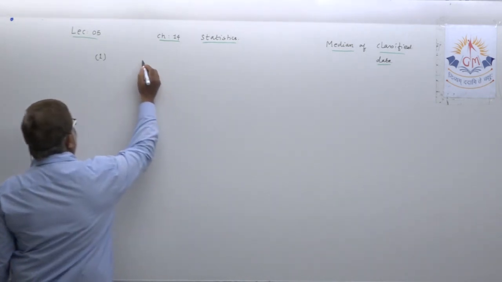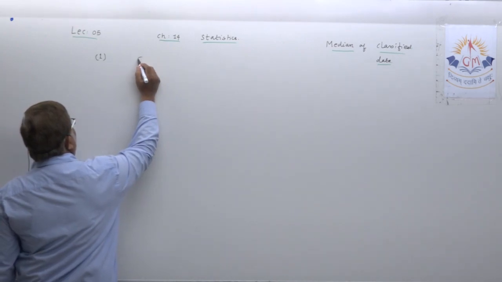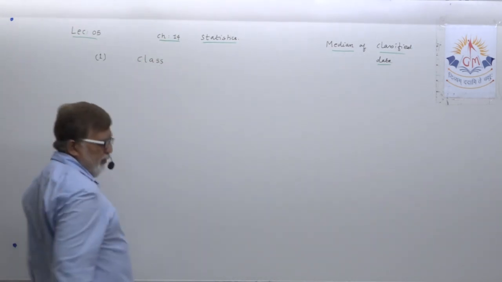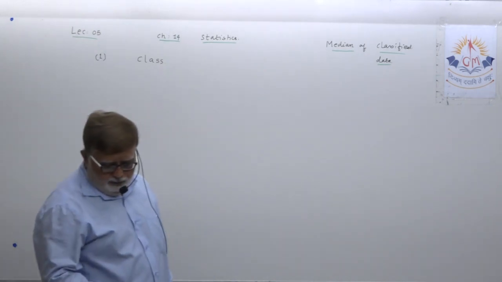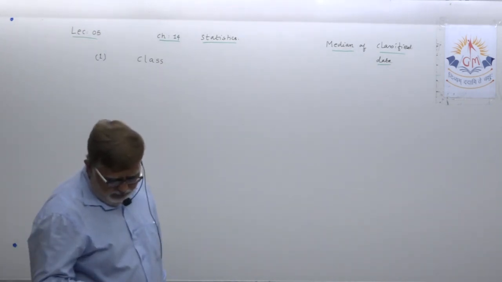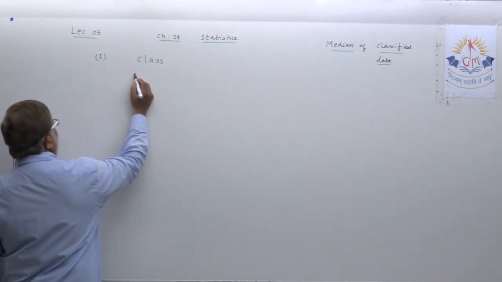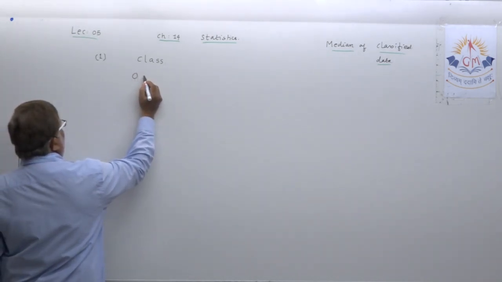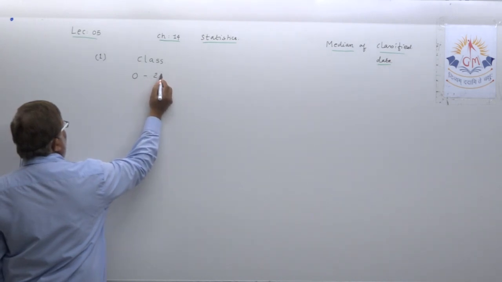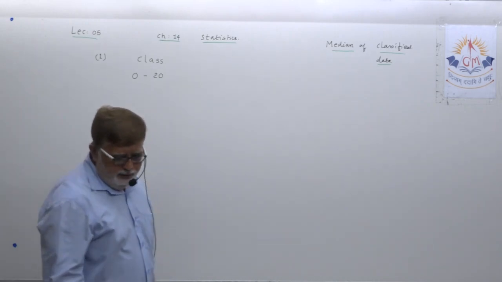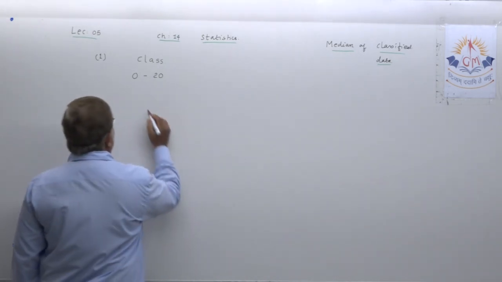Let us try to understand it. Note down with me, class. I would like to take one simple example first. Class 0 to 20, it is looking like continuous data.